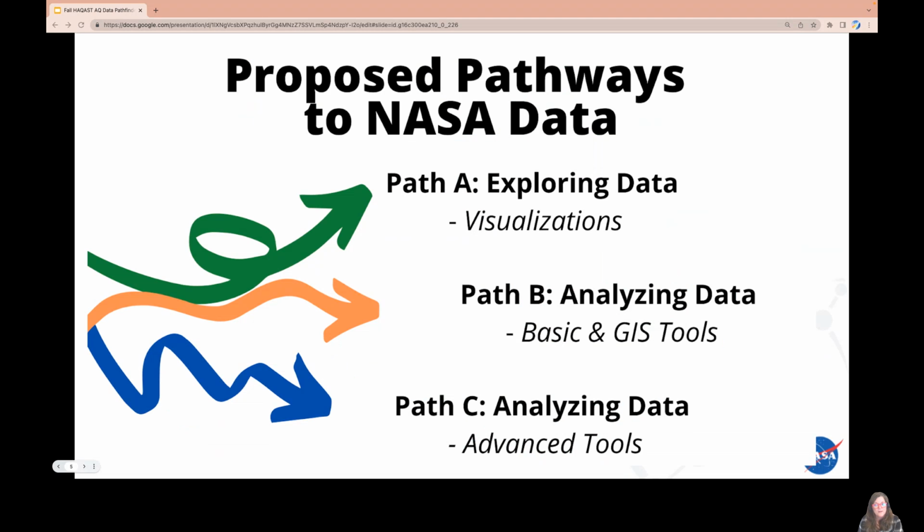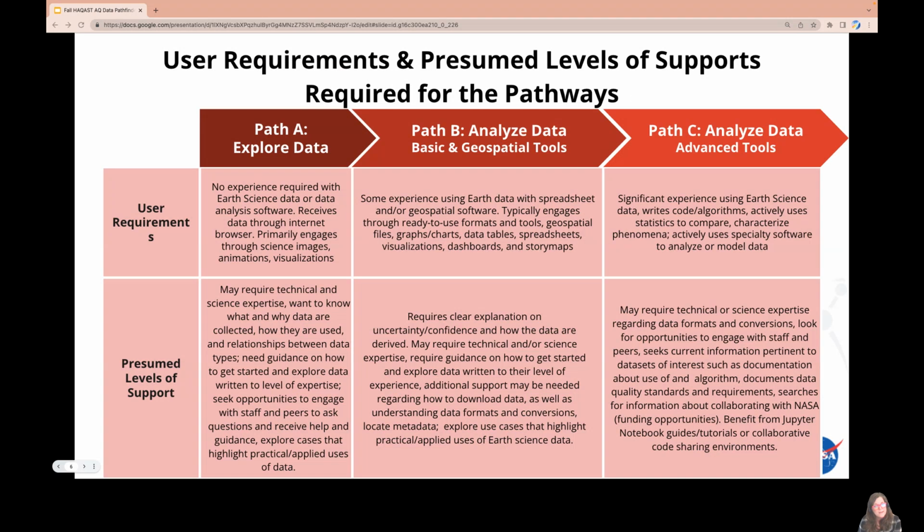So in light of this, I'm proud to report that NASA's Earth Science Data Systems is prototyping a solution to address these challenges by creating pathways in the Data Pathfinder. These include pathways for exploring data, analyzing data with basic and GIS tools, and analyzing data with advanced tools such as Python, R, etc. The Health and Air Quality Data Pathfinder will be the first in this suite of tools to have these pathways. So how are we getting there?